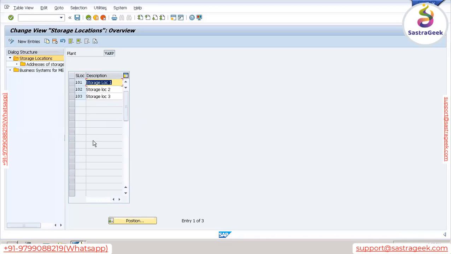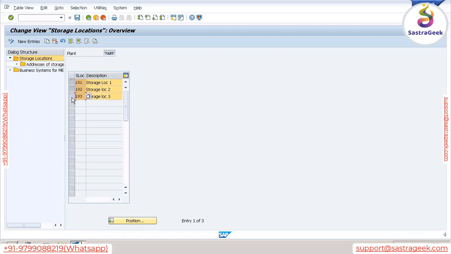So can anyone tell me, we are defining under our plant, how are these three storage locations displaying? How are these three values coming? When we copied from plant 1000, exactly, the system has automatically copied these storage locations into the VANP plant. Correct answer, because we have copied. Please remember, when we copy, so many things get copied.